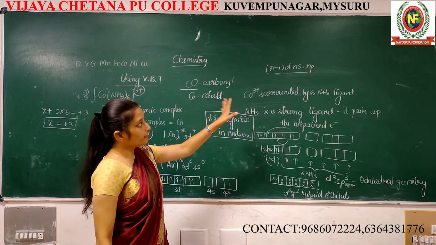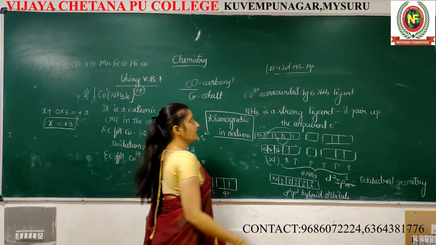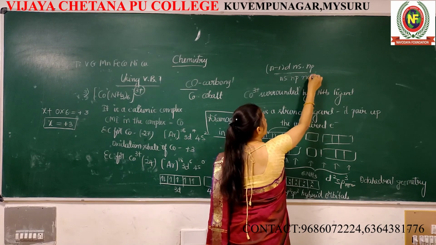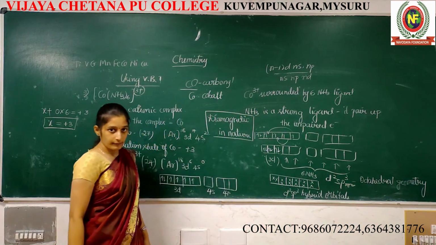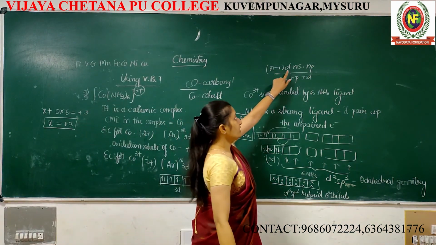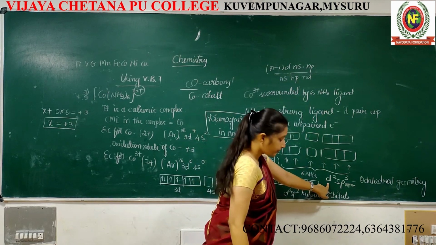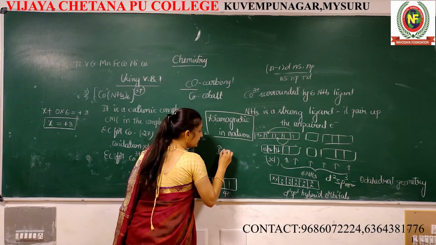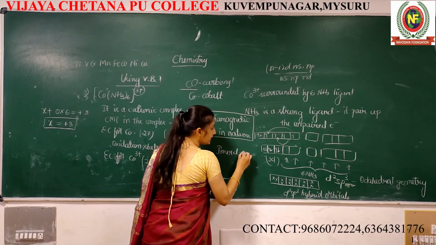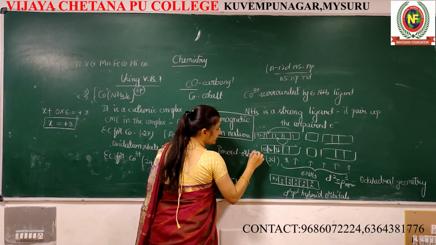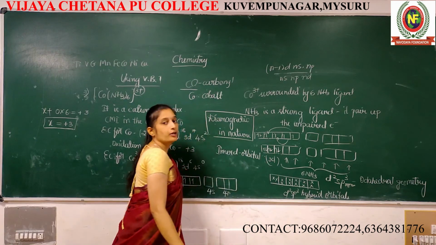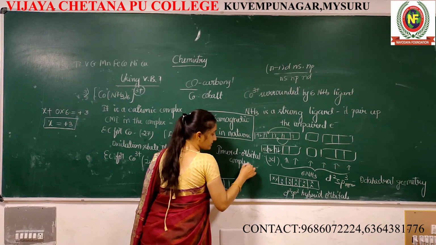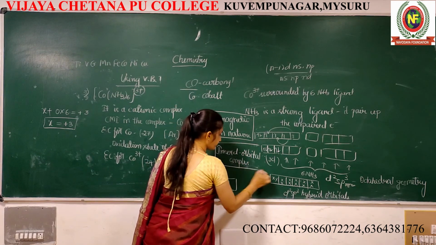Means these types of orbitals may be involved in hybridization, or else ns, np or nd. Correct na? Here first d orbital is there. See d. That's why this is inner d orbital complex. One more name for this complex, inner d orbital complex.